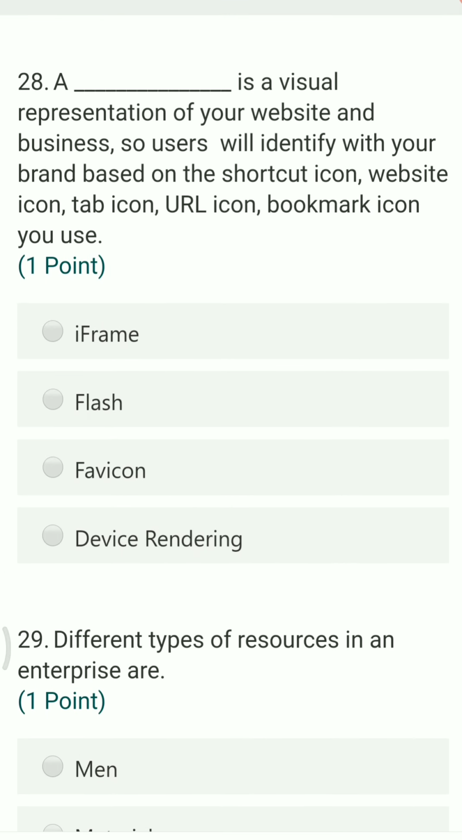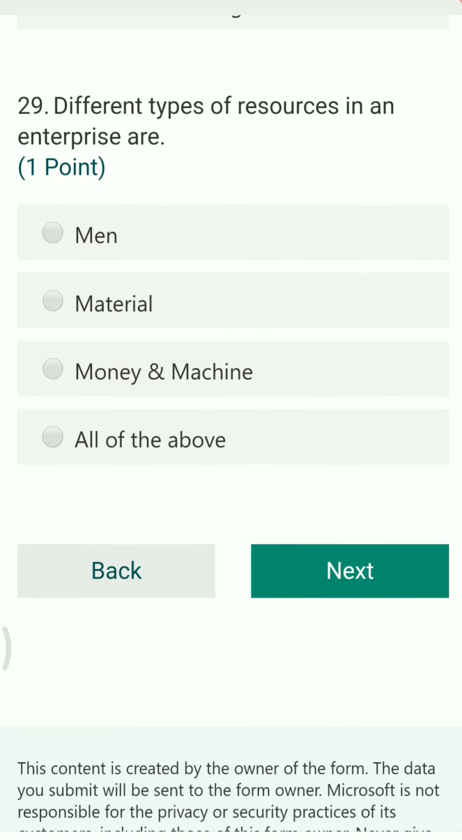Next question. A ___ is a visual representation of your website and business. Users will identify with your brand based on the shortcut icon, website icon, tab icon, URL icon and bookmark icon you use. You have options like iframe, flash, favicon and device re-rendering. Favicon is the right answer.